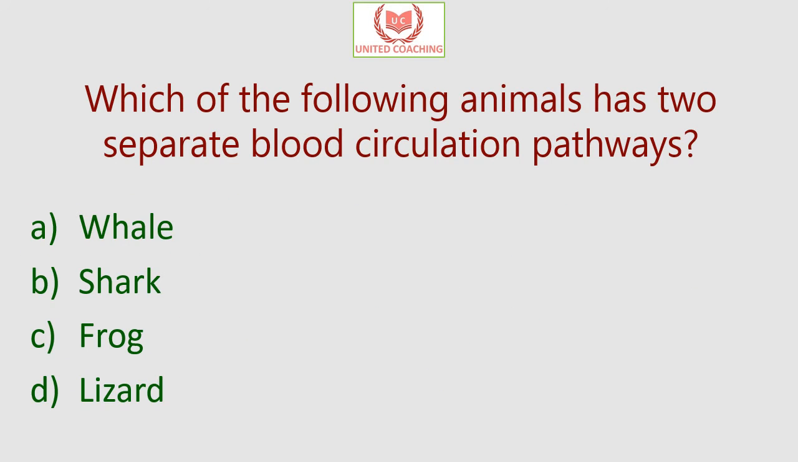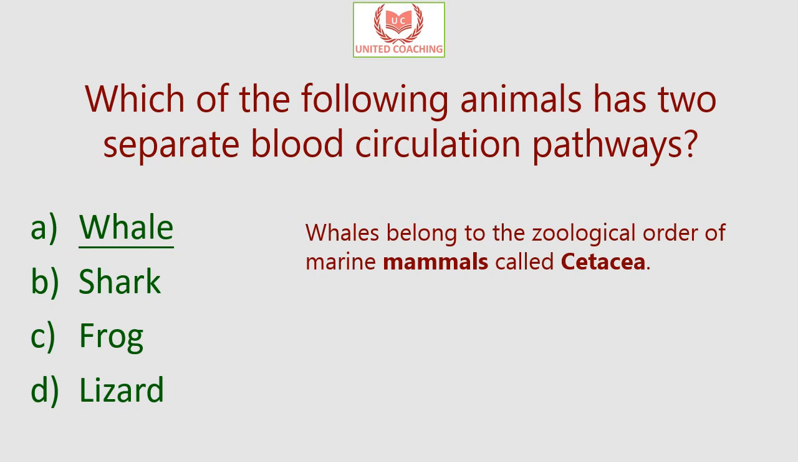Our next question is, which of the following animals has two separate blood circulation pathways? Is it the whale, or shark, or frog, or lizard? So the answer is whale. Now what is double circulation? Double circulation, or double circulatory system, is the circulation system in which blood flows through the heart twice.